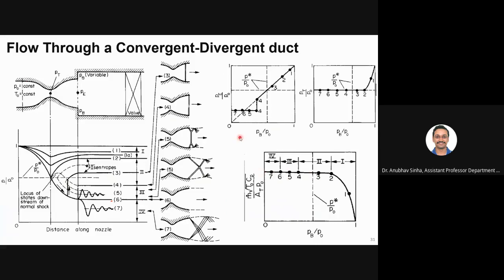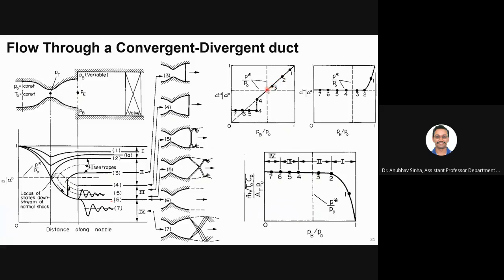Now let us look at exit pressure, which is here at the exit of this nozzle. When you are in the subsonic region, that is fine. This plot shows how the exit pressure varies with respect to PB, the back pressure. This is what is variable, and it depends on PB. If I keep on decreasing PB, this will decrease correspondingly, by the same amount, and both will be equal.